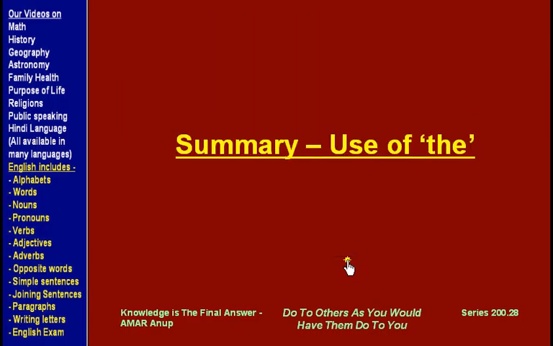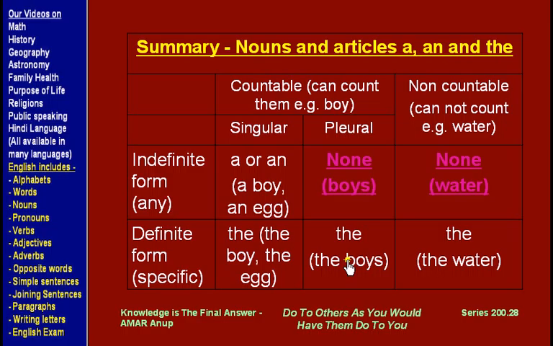So, a summary of the use of "the". We saw earlier that the, a and an are all articles. A and an are used with countable singular nouns.